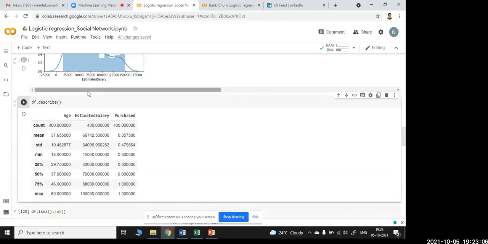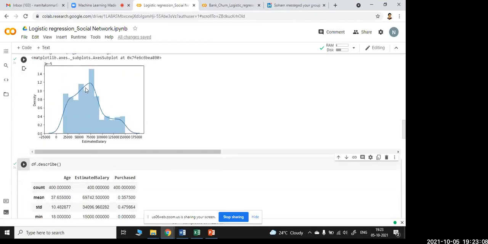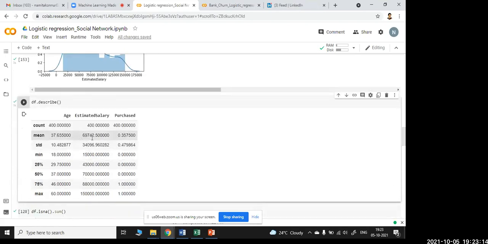And the salary average, see, we checked in this thing, 75,000 was the median, but still it was the maximum. And in the mean, we got it as 69,742.5. And 35% of the people say that it is purchase. Means 35% it is mean.